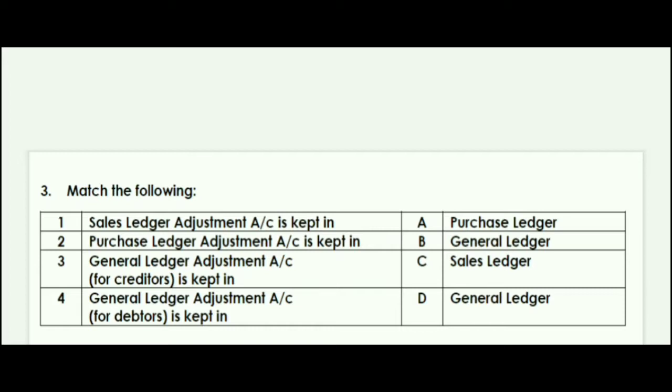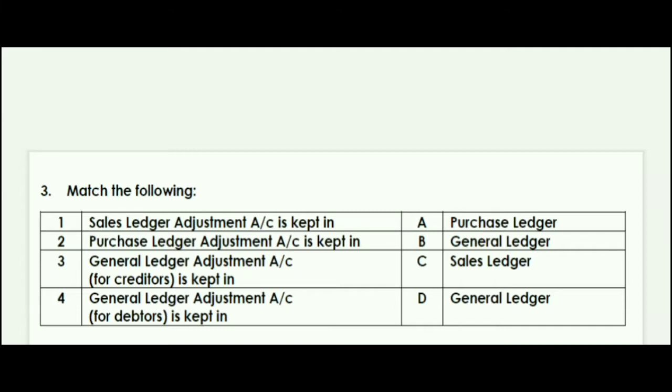So it will be very easy to solve the problem, but for those who have not done it, you have to remember. The first question is: sales ledger adjustment account is kept in. Sales ledger adjustment account can be kept in the general ledger. They have repeated two options. I have taken this question from the previous year's questions, and I find they have repeated, so it will be very easy for you.